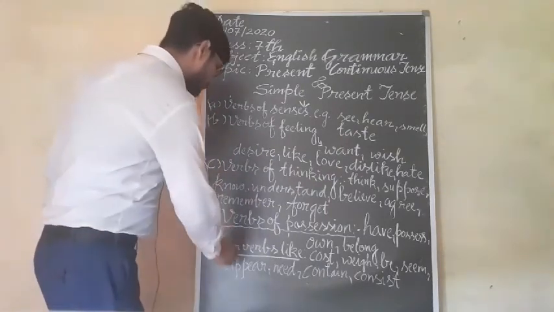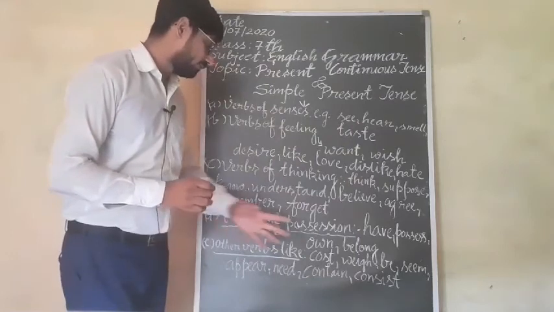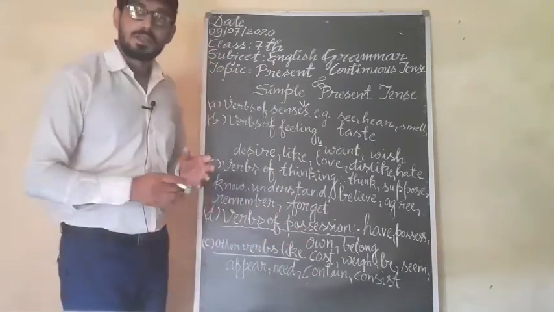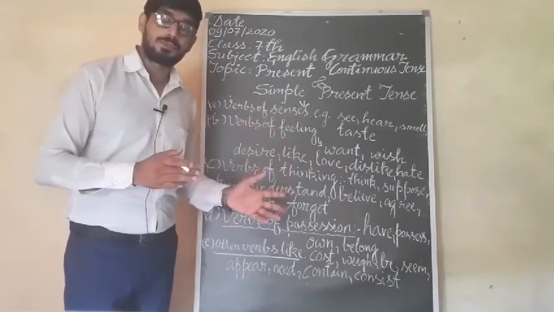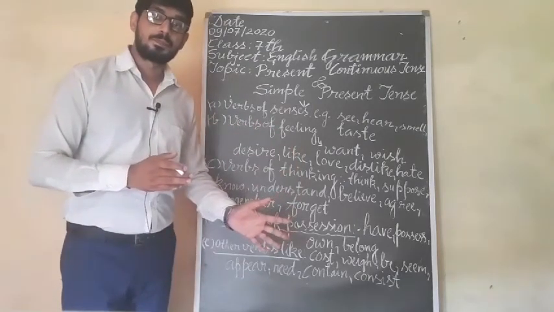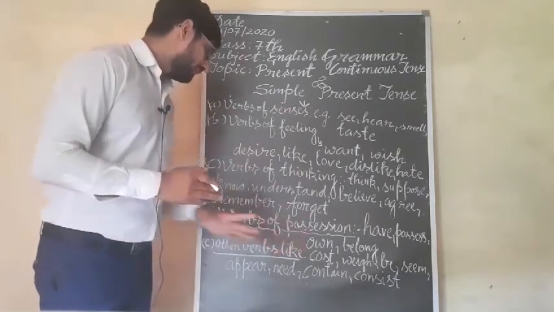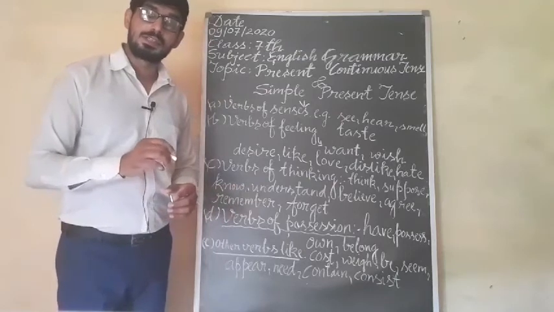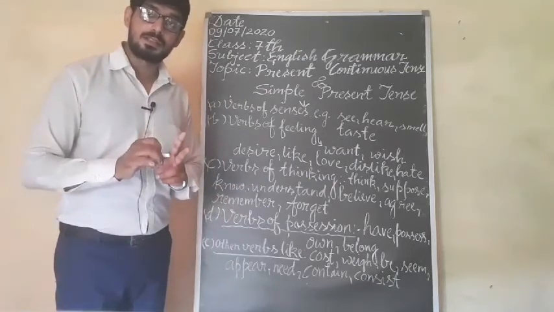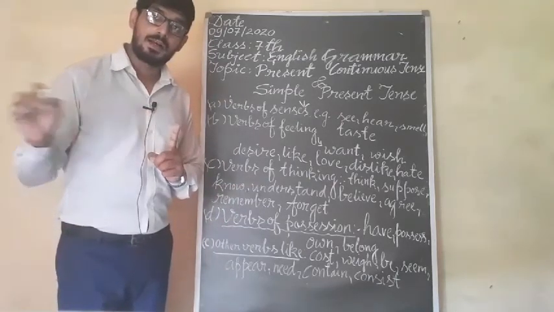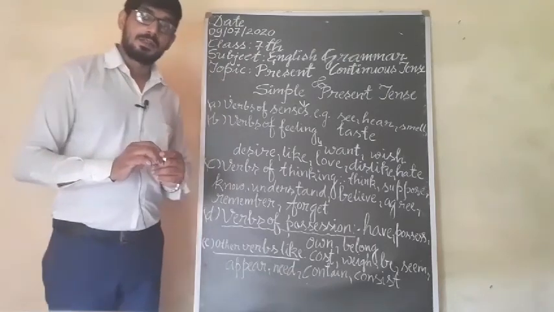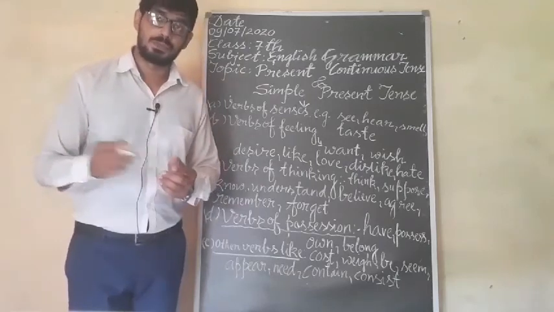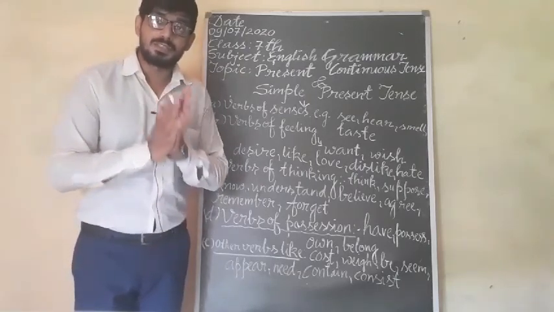Other verbs like cost, weigh, be, seem, appear, need, contain, consist. All these verbs are given in your book. You have to study them properly. So suppose that you are writing this is weighing, it is incorrect. You have to write in the way of: the rice weighs 1 quintal. You have to write in this way.